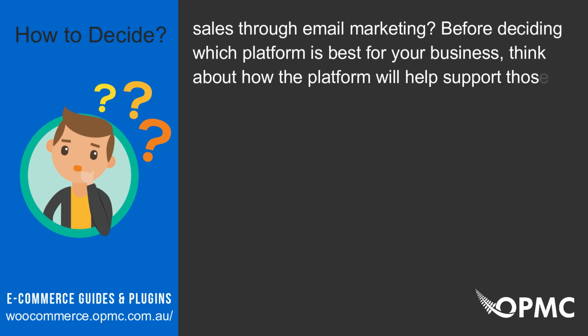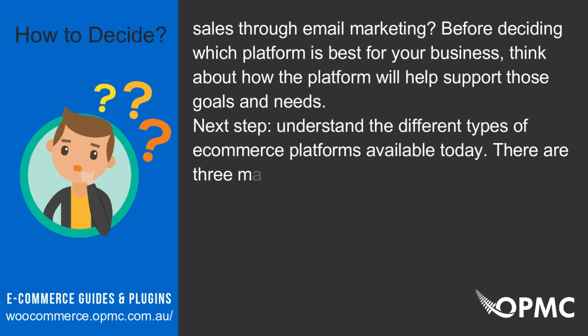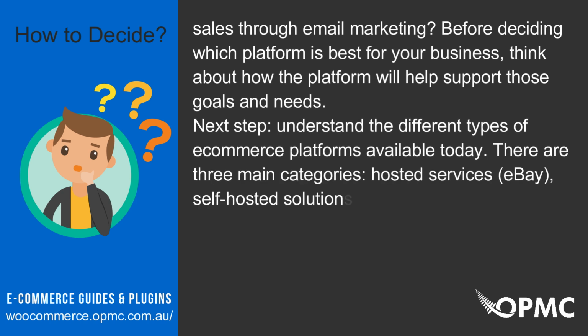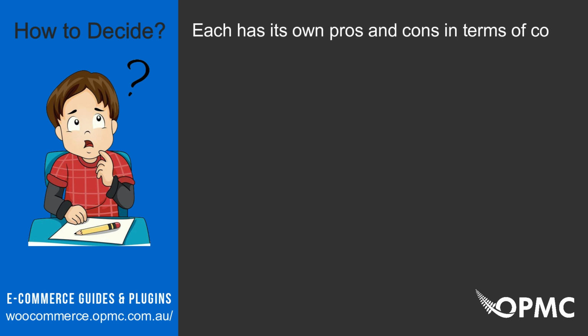Next step, understand the different types of e-commerce platforms available today. There are 3 main categories: hosted services, eBay, self-hosted solutions, Magento, and software as a service, Shopify. Each has its own pros and cons in terms of cost, flexibility, and ease of use.